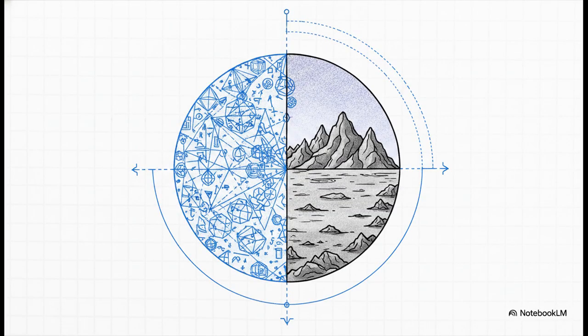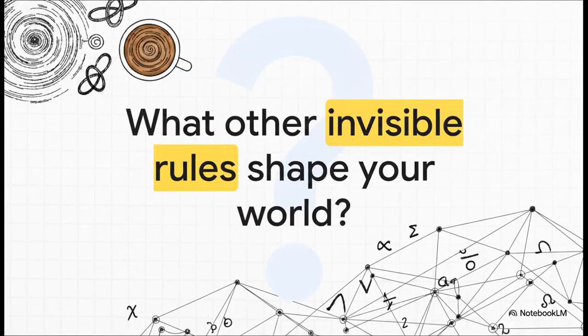So what does this all mean? The bottom line here is that math isn't just numbers on a page or theoretical jargon for academics. It is the invisible blueprint of reality. It establishes absolute, concrete limits on how shapes and objects can actually behave in our universe. Which brings us to our final thought.